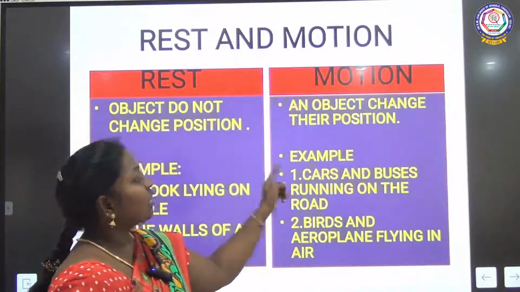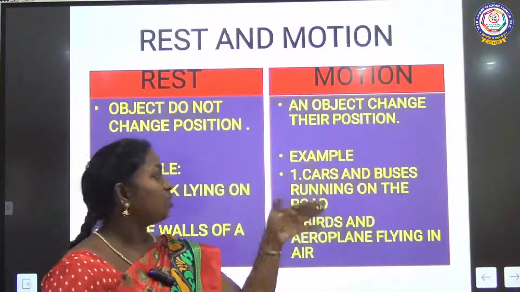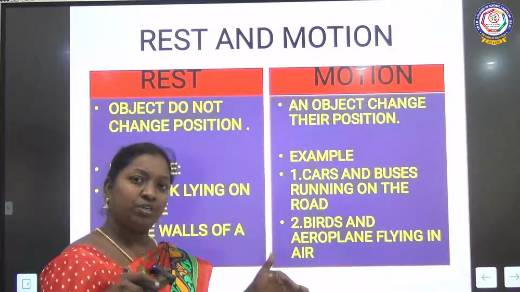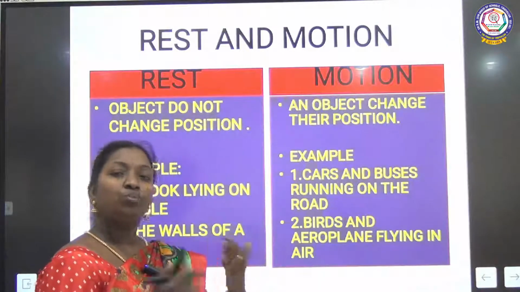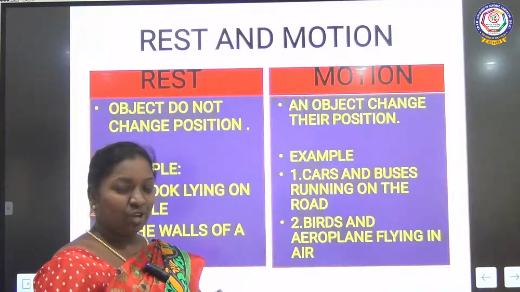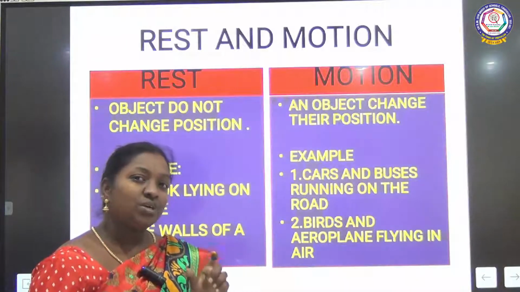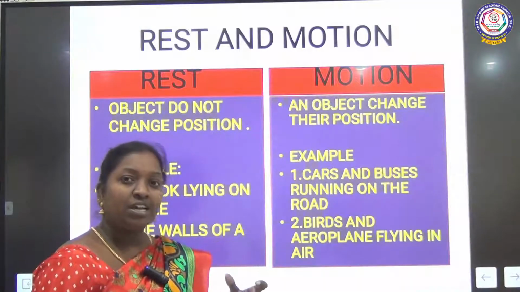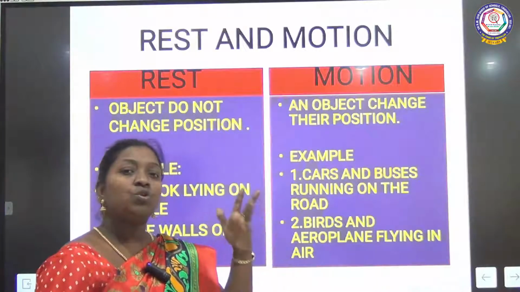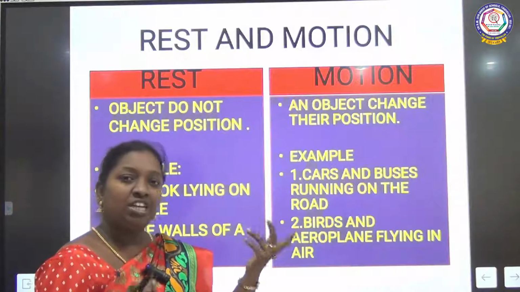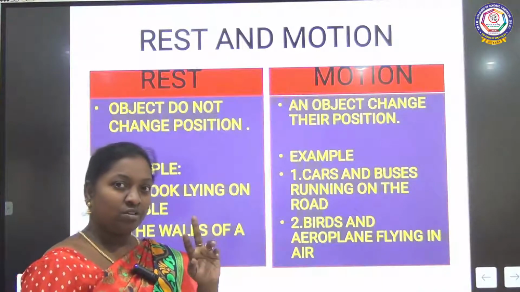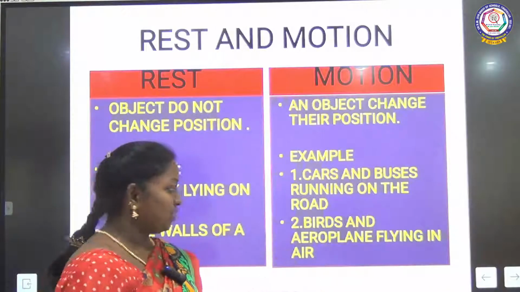Motion means, see, cars and buses running on the road, birds and aeroplanes flying in the sky. These are all motion. When it wants to move, there is a change. Keep on noting the word change. The change that happens to an object is called motion. No change, not having any change in the position, is called rest. Understood? What is the difference between motion and rest?